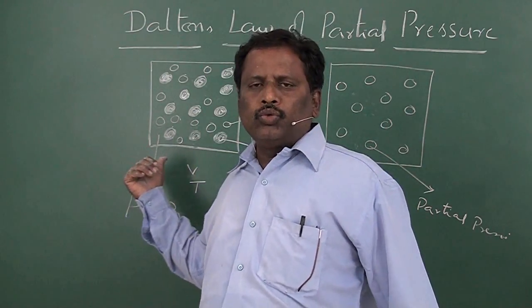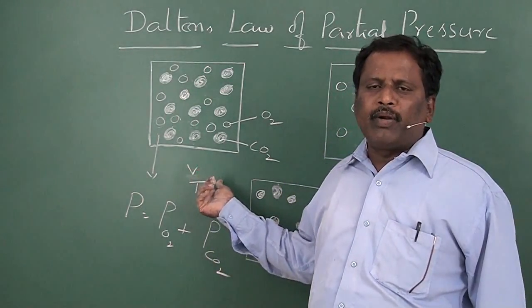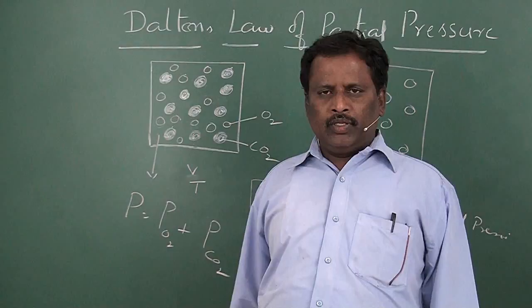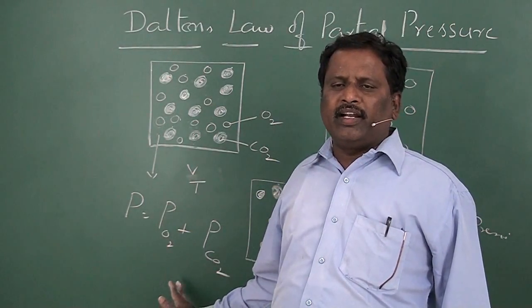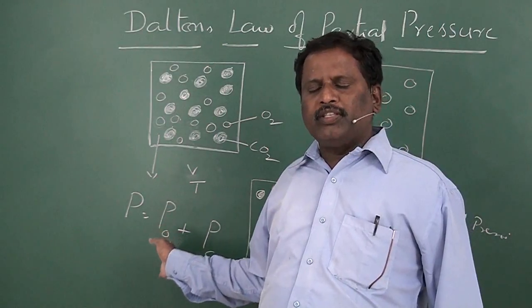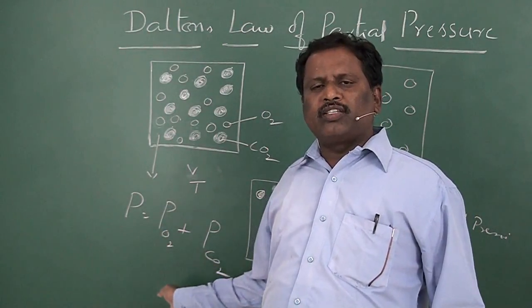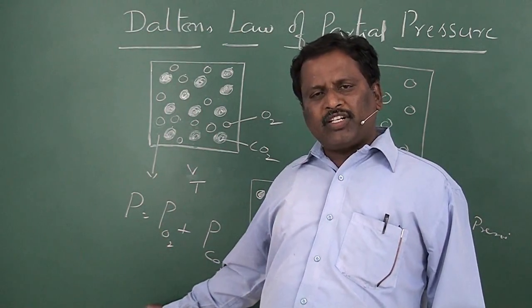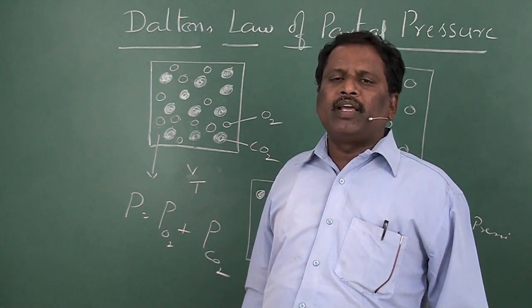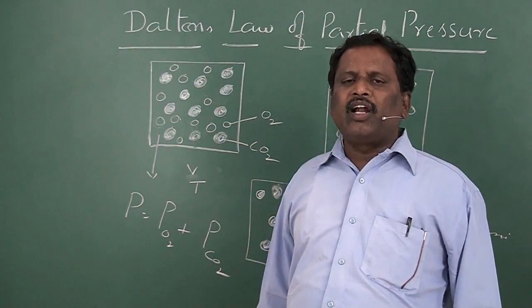Let us consider two different gases, carbon dioxide and oxygen, which are non-reacting gases. The partial pressure of carbon dioxide is PCO2, and the partial pressure of oxygen is PO2. Then the total pressure of the gaseous mixture, P, is equal to PCO2 plus PO2. This is Dalton's law.